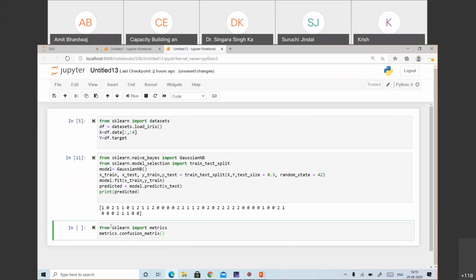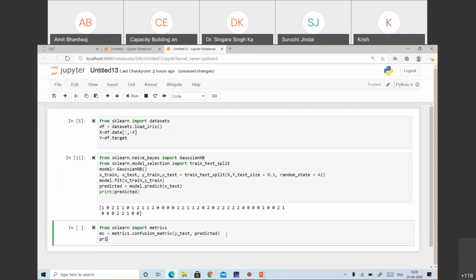So what we need to pass to this one: Y underscore test and the predicted data. So let's store this matrix in some variable, which is suppose MC. Then we can print this MC by passing it to the print method.